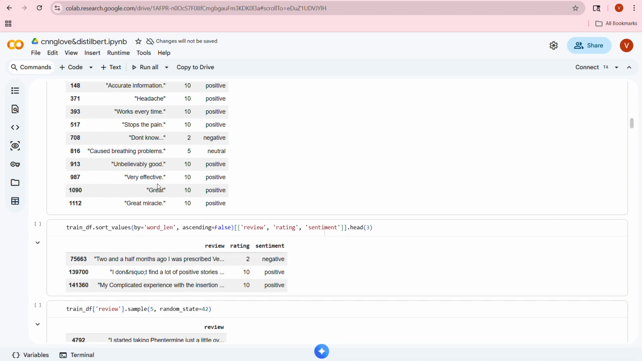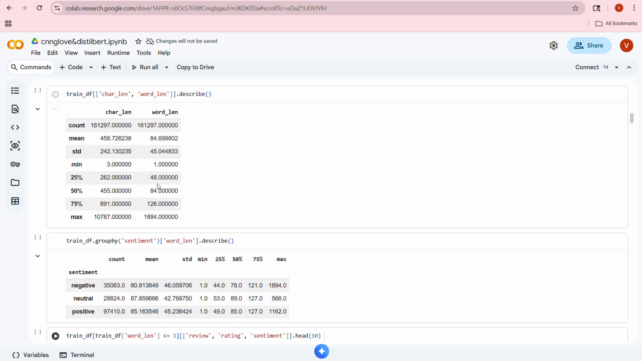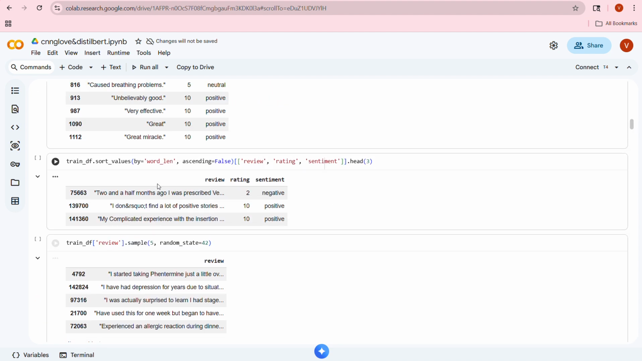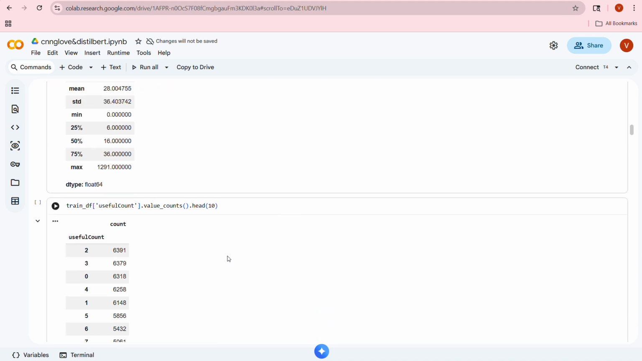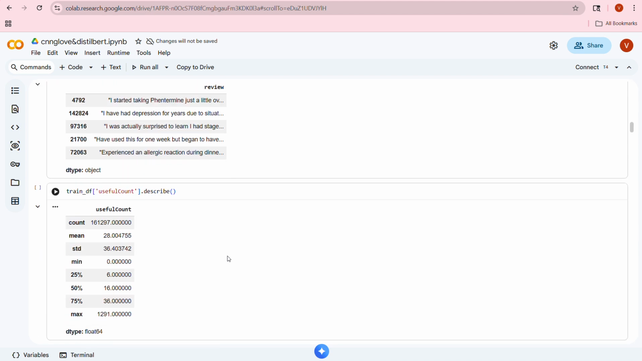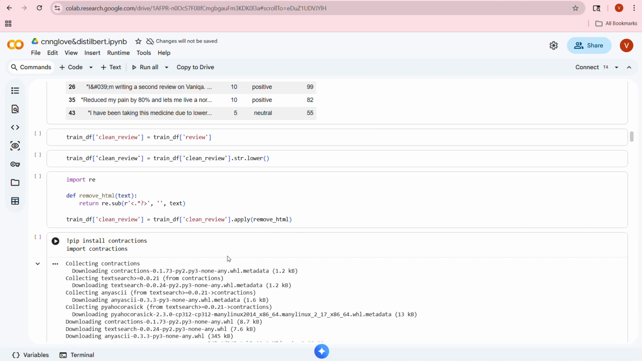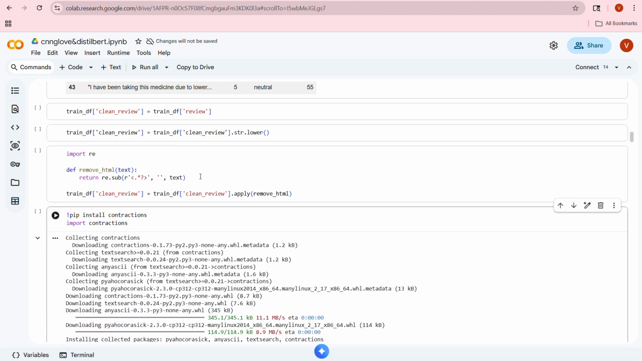We also cleaned the review text by removing special characters, URLs, and extra spaces. Additionally, we used useful count as the metadata to improve the prediction performance. While all these are kept aside,